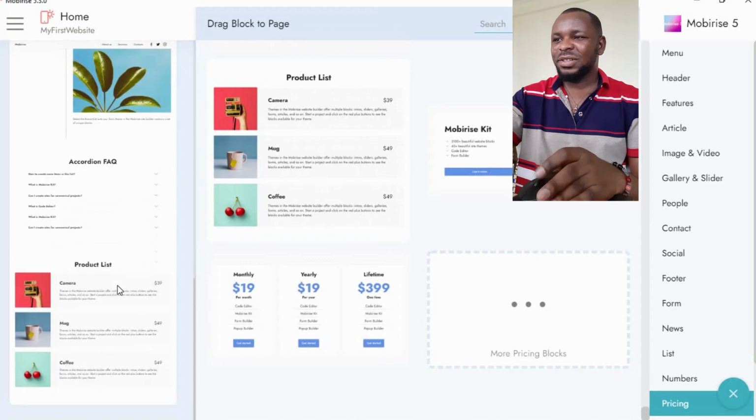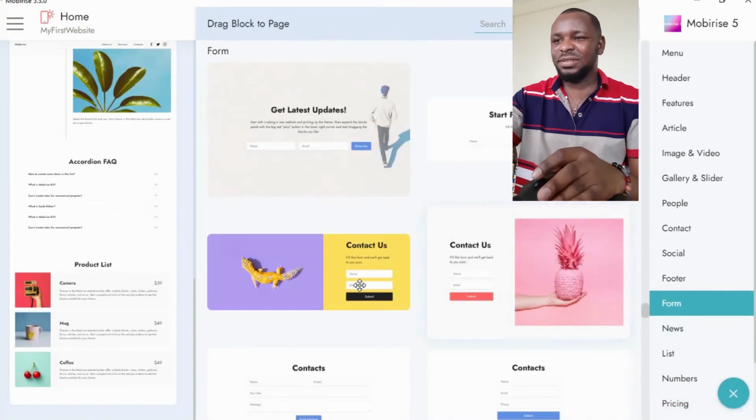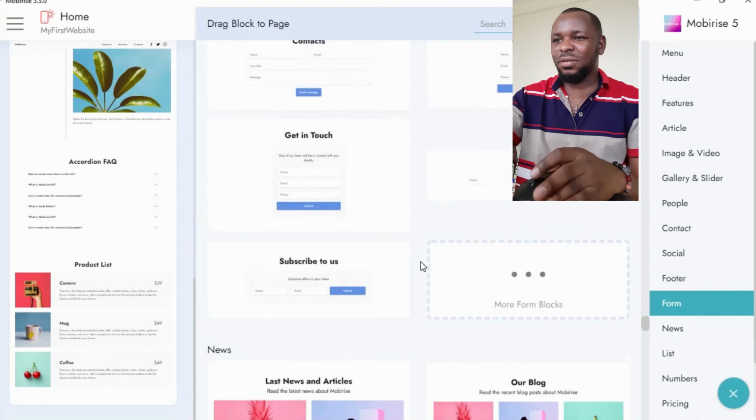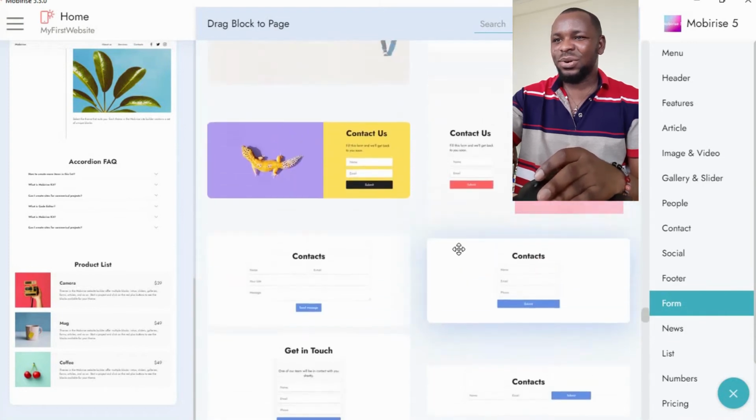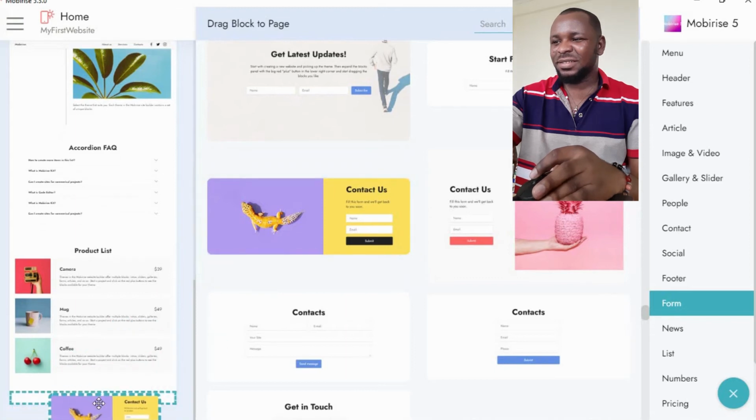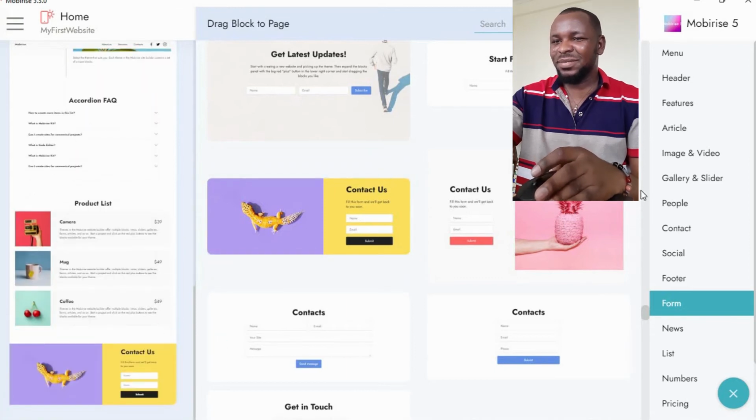Okay, so now some people will try to contact us. So let's go to forms. If you want to contact us, let's see, these are too raw. Get in touch, they are too raw. See this, contact us, it comes with an image. This kind of thing is nice. Then let's show our location to them.